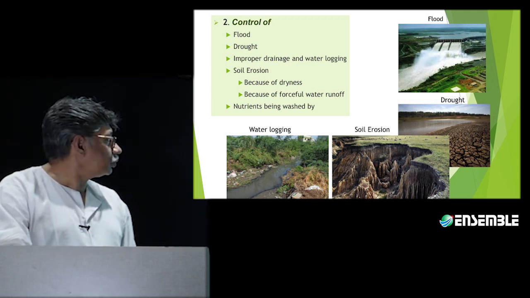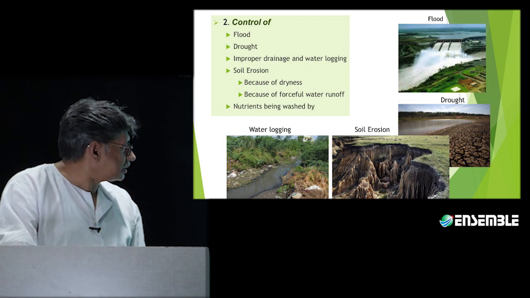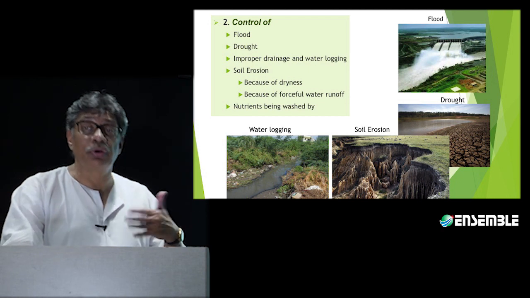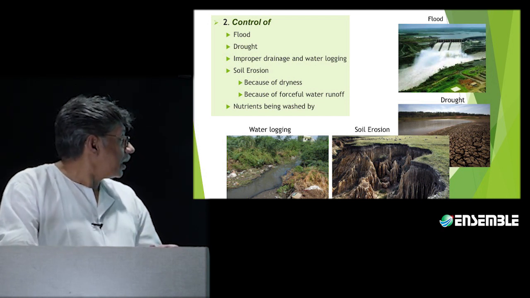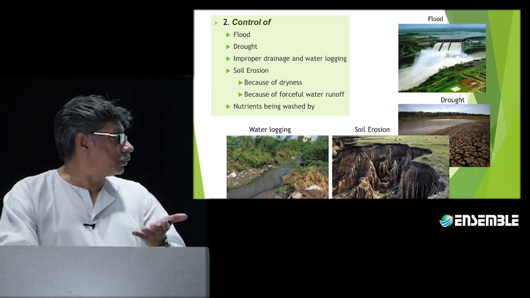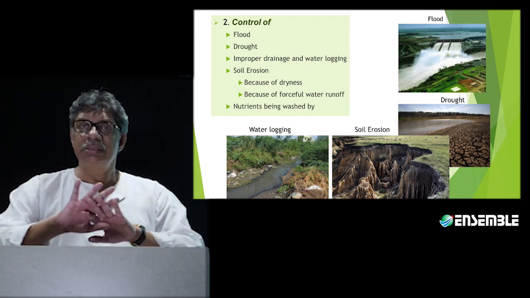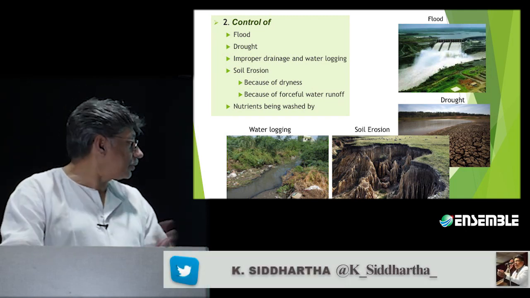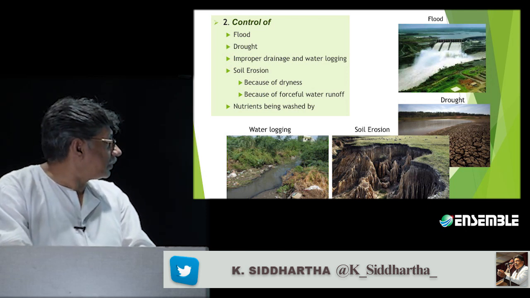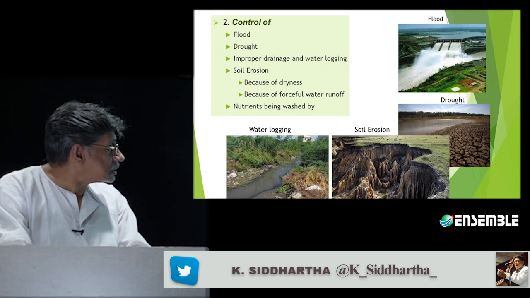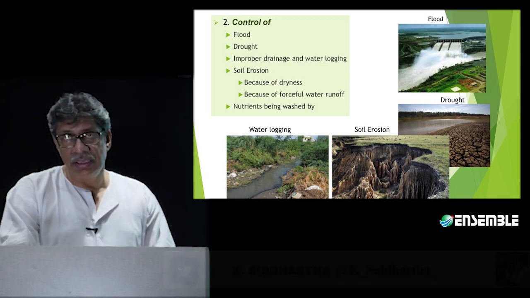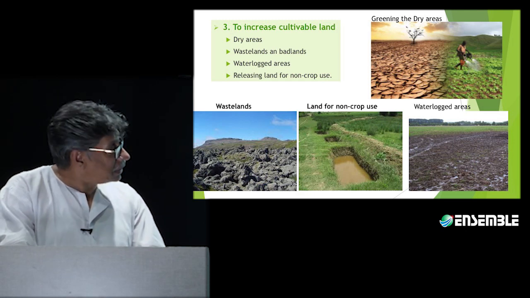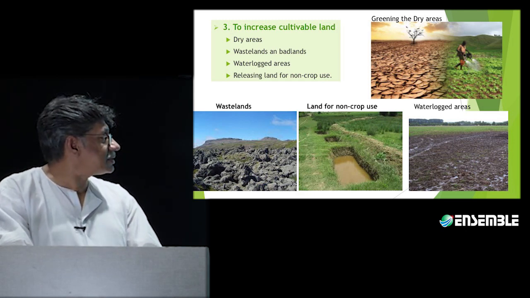The fourth in this case is preventing soil erosion or degradation. Soil erosion will not take place because the soils are not going to become too dry. That's one part. And second is, because of forceful water runoff, irrigation will provide some amount of soaking of the water by the soil. It will also prevent the washing away of the nutrients. The nutrients are not going to be washed away so easily. That is another factor associated with it. That's why irrigation is significant in this case.